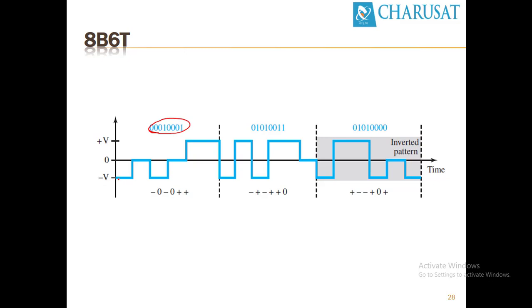So 3 signal elements are required: minus, 0 and positive. These 8 binary data elements are replaced by 6 ternary data elements.